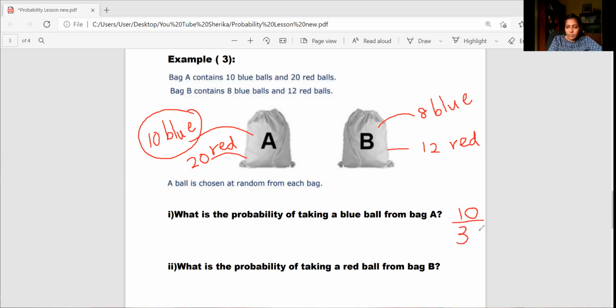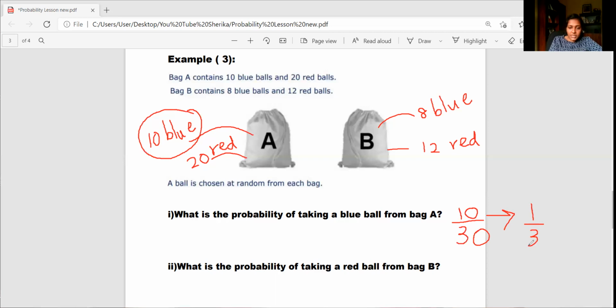I think it's clear because we have our total parts 20 plus 10, which is 30. And we are considering the blue. So blue, we have 10. So the probability should be 10 out of 30, right? So if you want, you can simplify it, or else you can keep it as it is. If you are going to simplify, you can divide by 10, then you will get 1 over 3. But if you want, you can write 10 over 30 as well. Right, let's move to the next part, right?